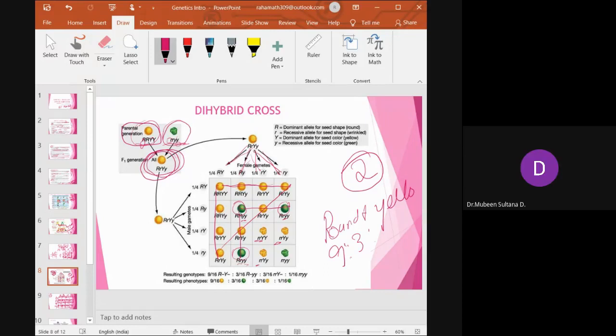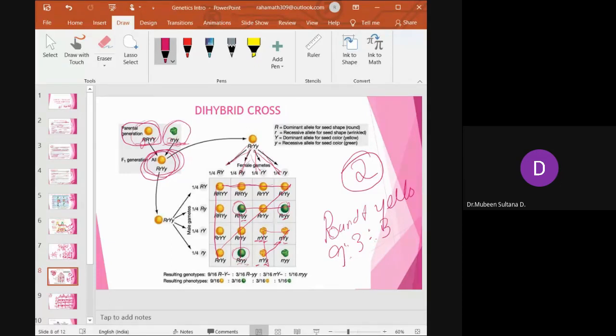So they are wrinkled but yellow in color. Yes, because why yellow? Because at least one of the Y is capital Y. You can see here both the Y's are capital. Here out of 2 Y, one is capital. So this is a small closed triangle. Yellow and wrinkled. So this is another 3.